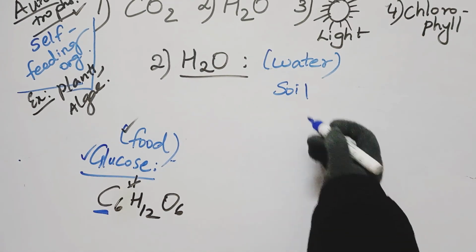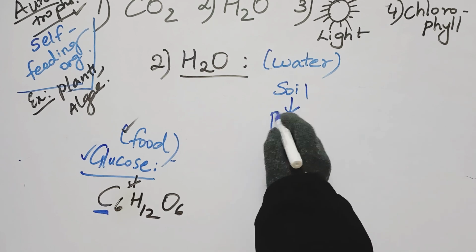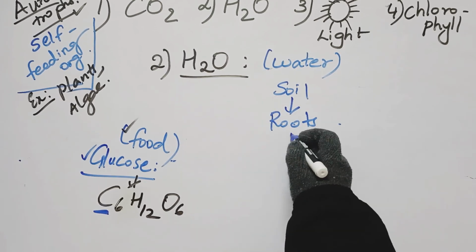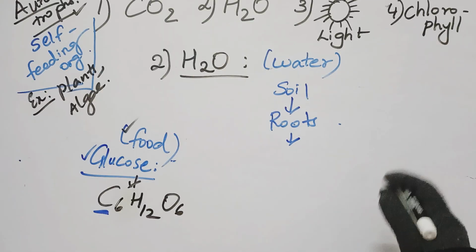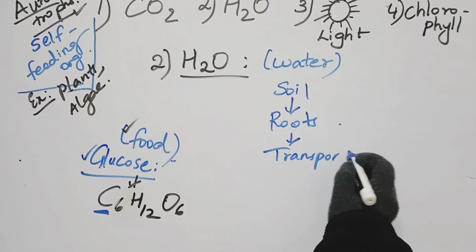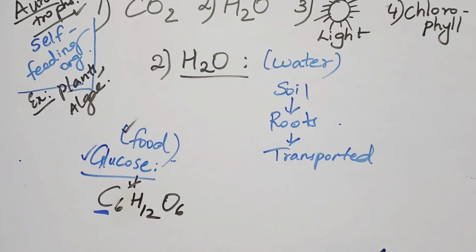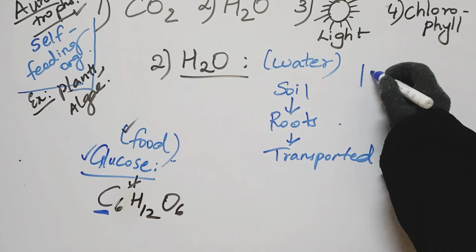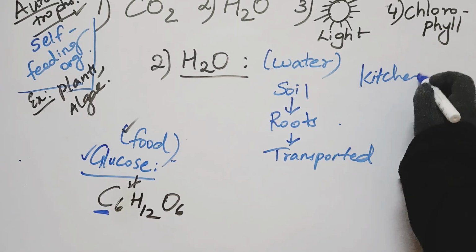From the soil, the roots absorb water, and this water is transported to various parts of the plant. Keep in mind that photosynthesis happens in the kitchen of the plant. So where is the kitchen of the plant?